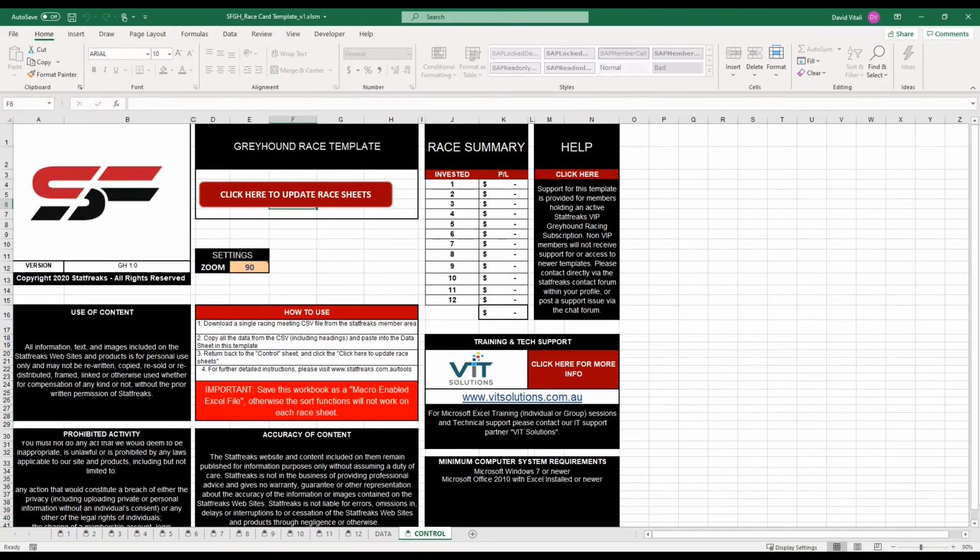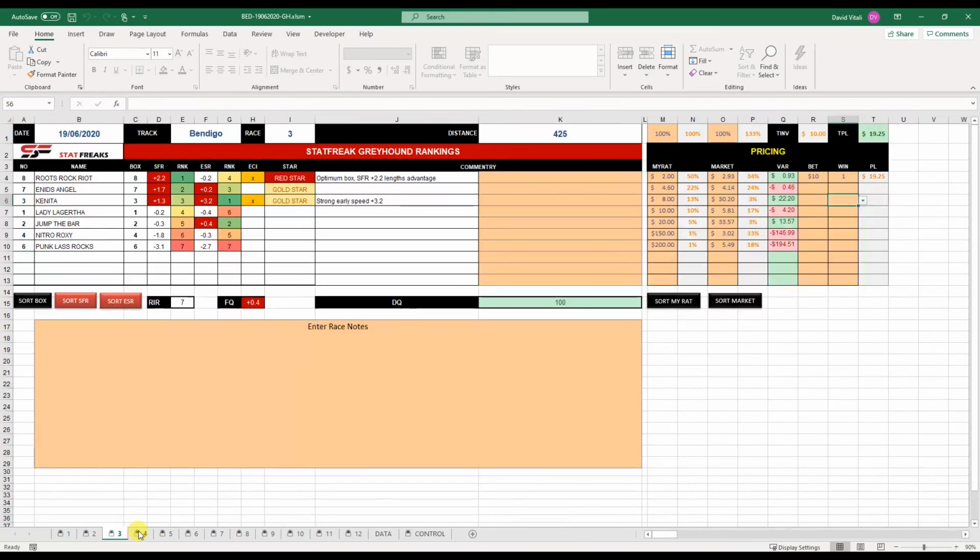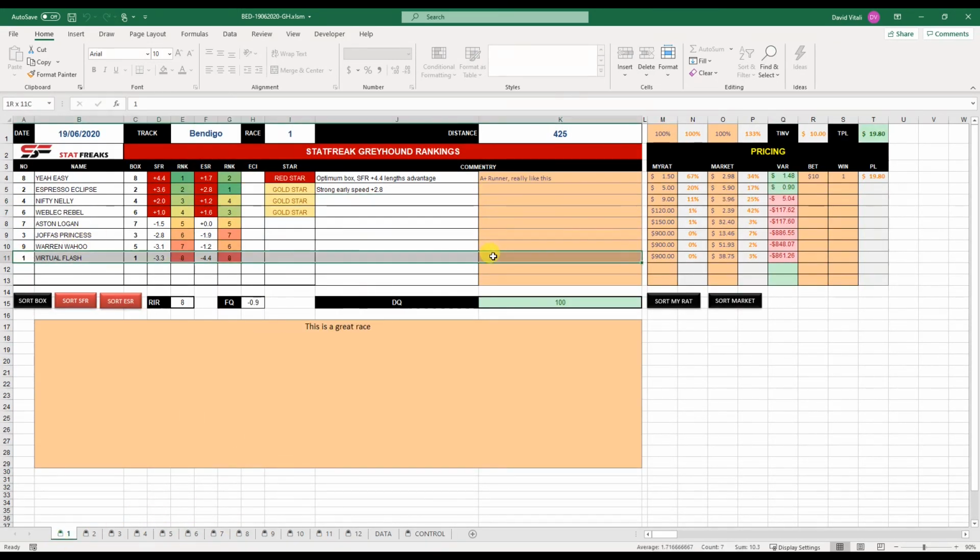So just keep in mind, if you do populate your race card on the day, the best way to remove scratchings is literally just delete it, just like that. You don't need to do the rank, it'll re-rank it for you. So I'll just scroll back and I'll show you that again. The rank's automatic, so if you adjust the SFR on this one, and you gave that a -1, you can see it re-ranks it. It's 5th, and then if you sort it, it'll sort that there.